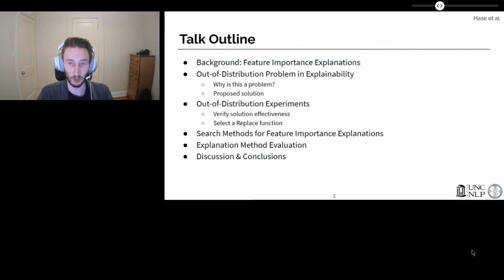Our first main contribution focuses on the out-of-distribution, or OOD, problem in explainability. We'll propose a solution to the problem and discuss experiments verifying the solution. Our second contribution is a new set of methods for obtaining feature importance explanations, which we will show achieve state-of-the-art results on standard explanation metrics.